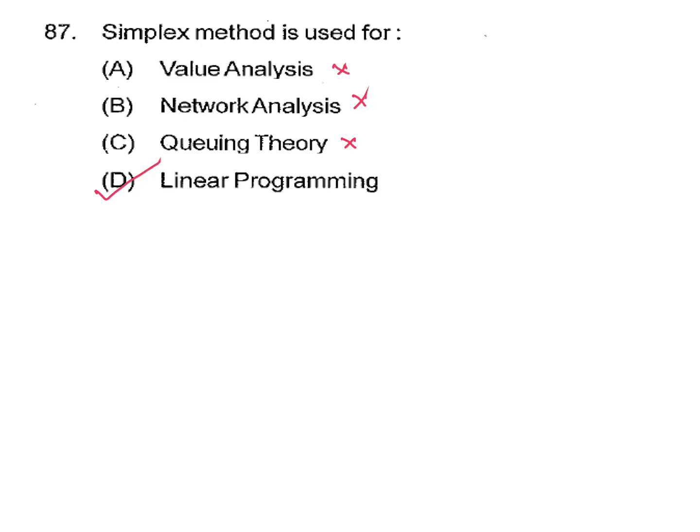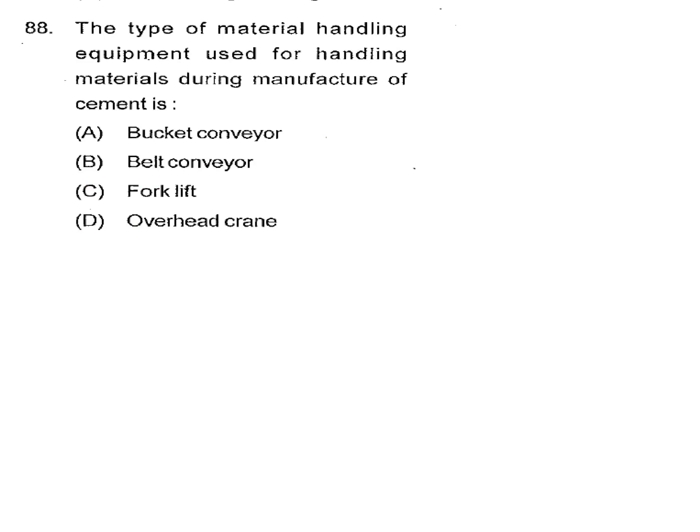The type of material handling equipment used for handling materials during manufacture of cement is bucket conveyor. For cement industry, you use bucket conveyor. This question was already discussed.